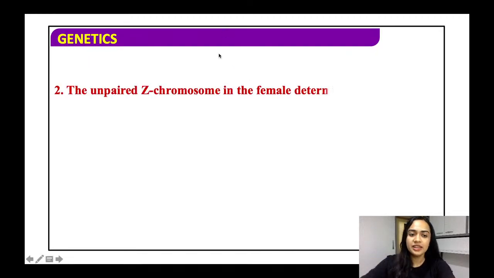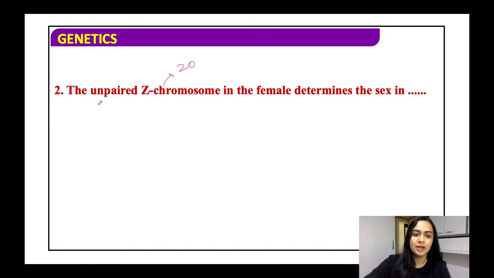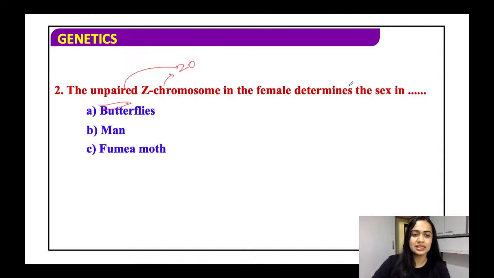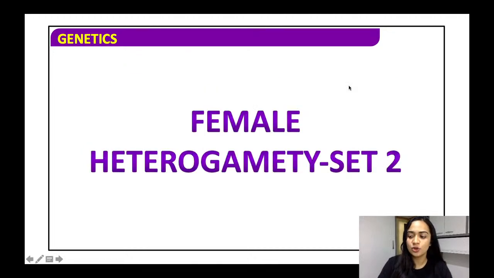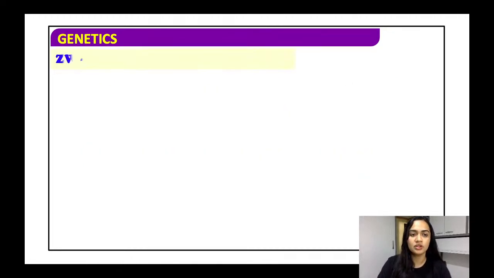The unpaired Z chromosome, that is ZO, unpaired means only one Z. The presence of a single Z in the female determines the sex in butterflies, moths, reptiles. It is the fumia moth. The closest answer is the fumia moth.